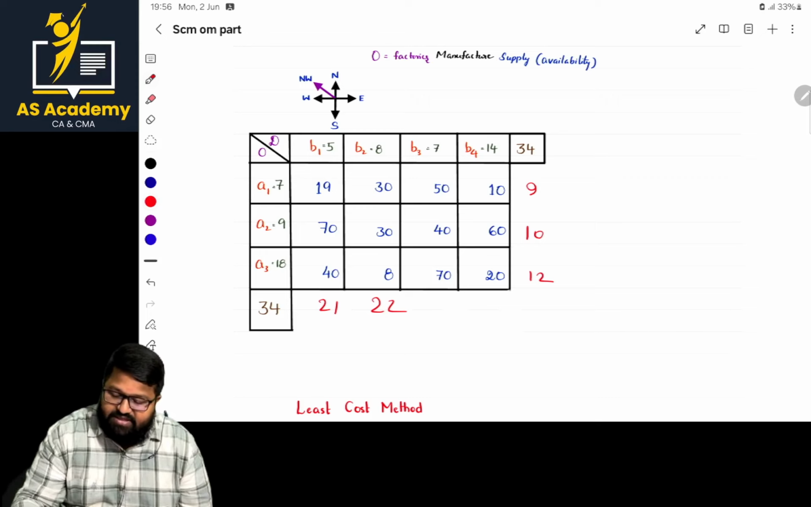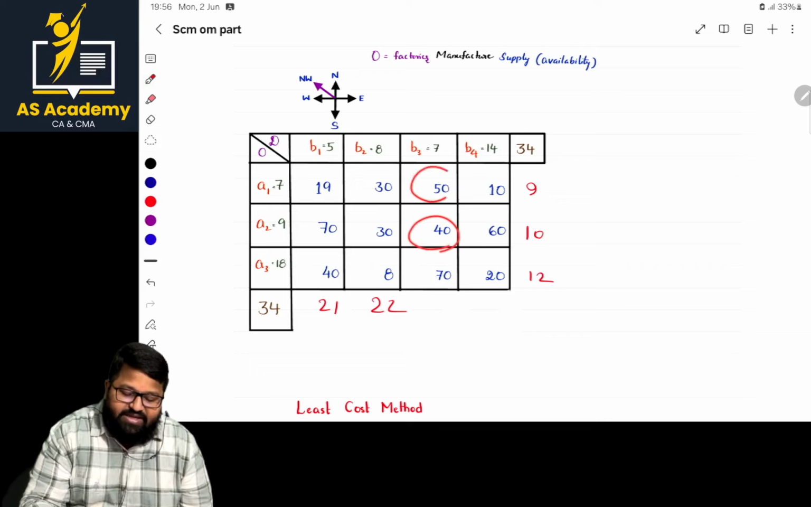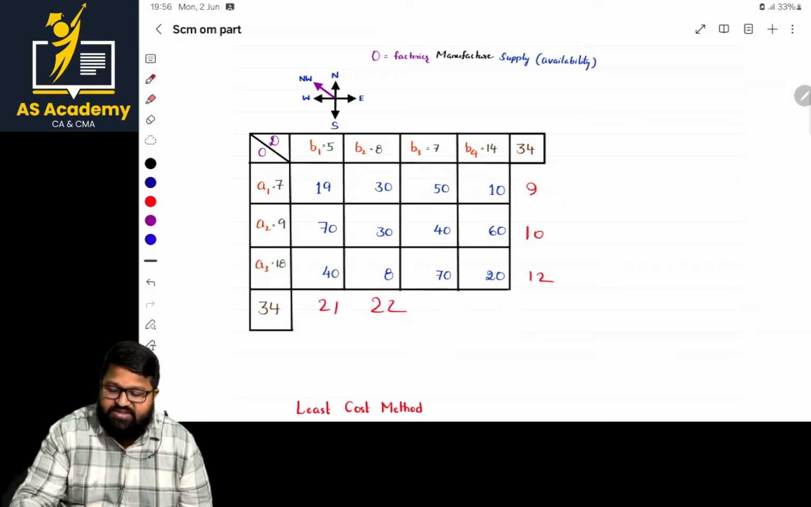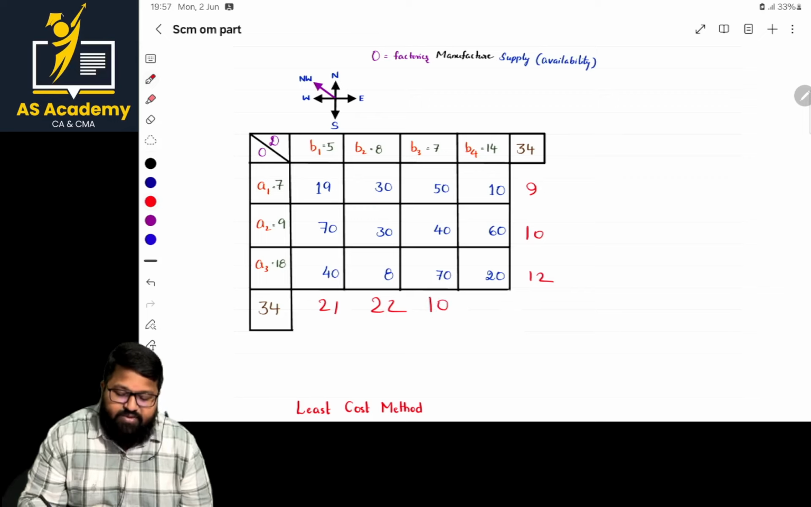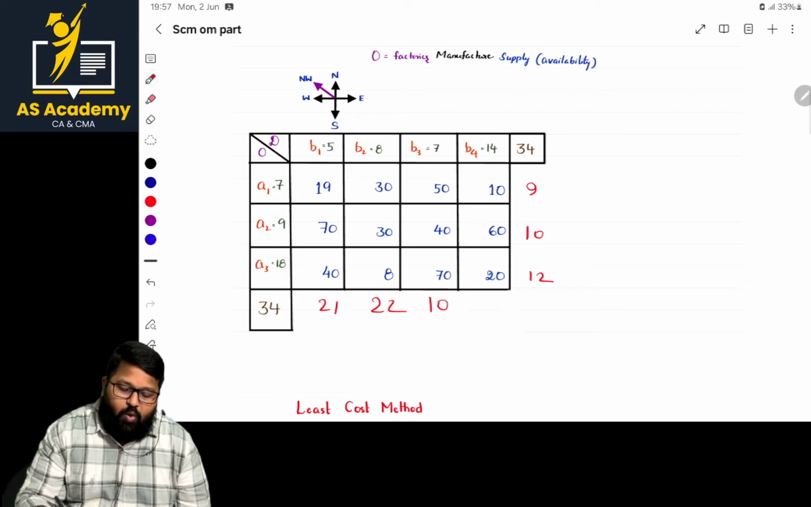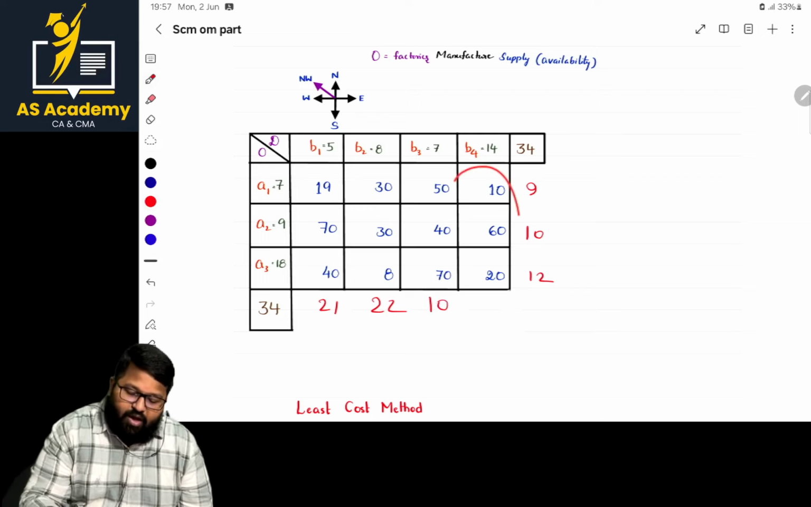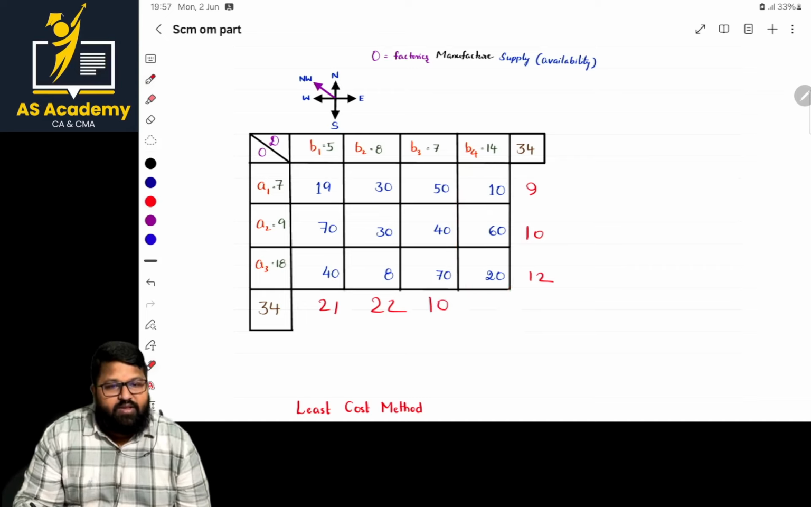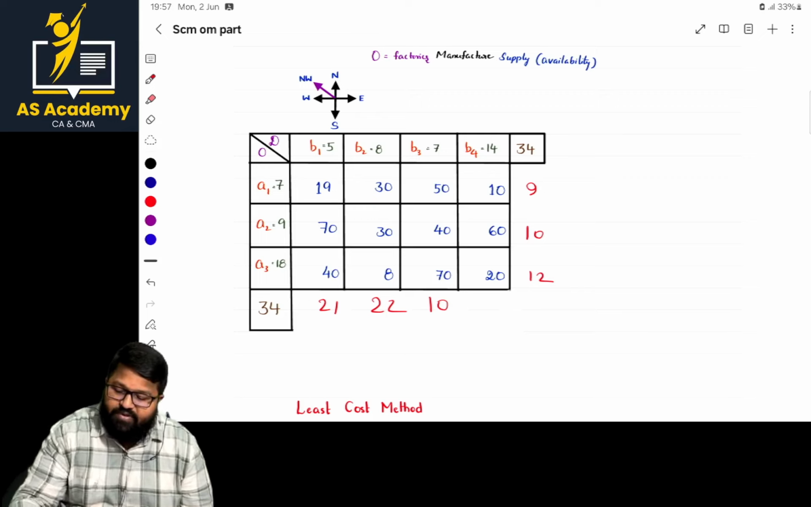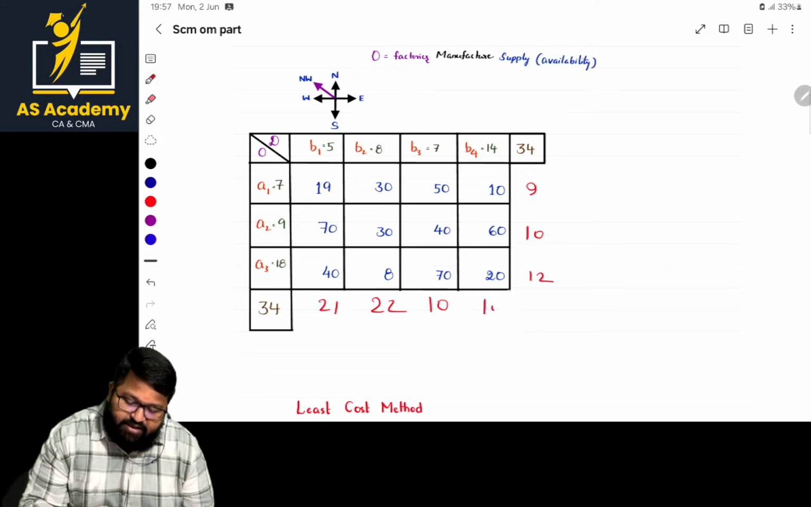The first least number is 40 and the second least number is 50. What is the difference there? The difference between those numbers is 10. And now in this case, what about the last row? Regarding the last row, what is the first least number? 10. And what is the next least number? 20. The difference will be 10.